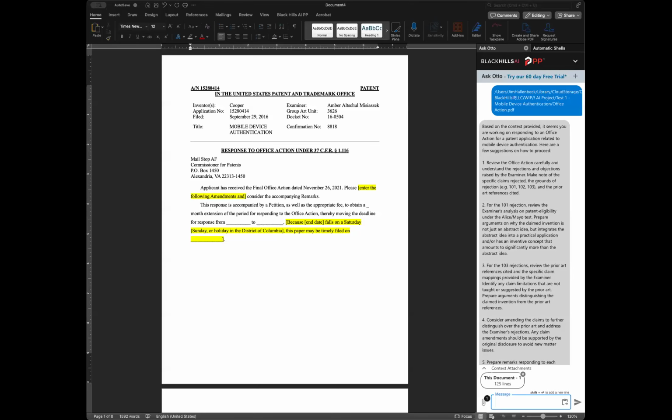Let's see, I think it's this one. Oh yeah, that is the right one. Okay, there we go. It looks essentially identical to the other one, so I thought I grabbed the wrong one.